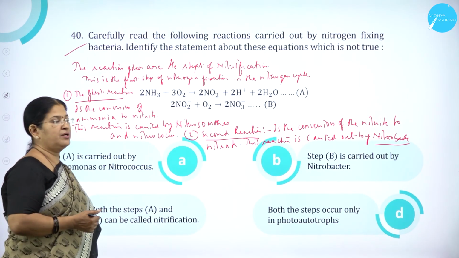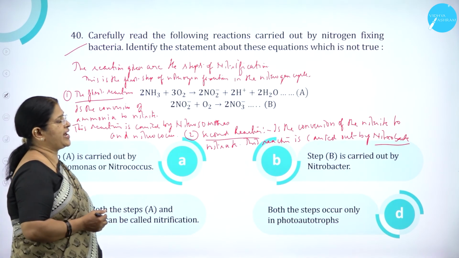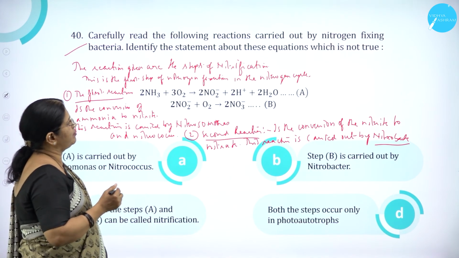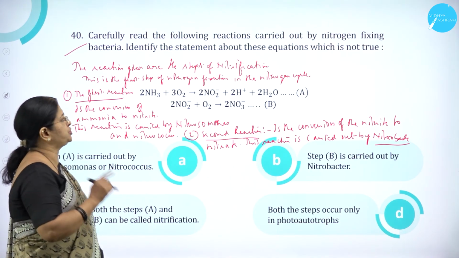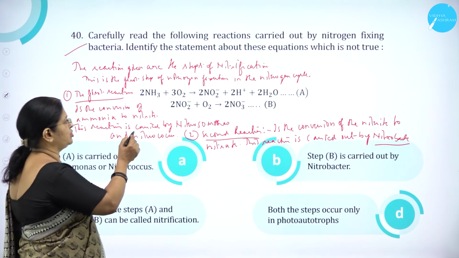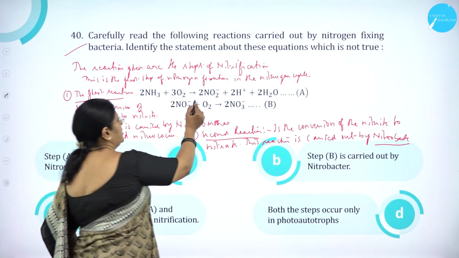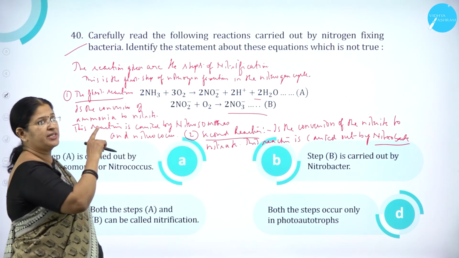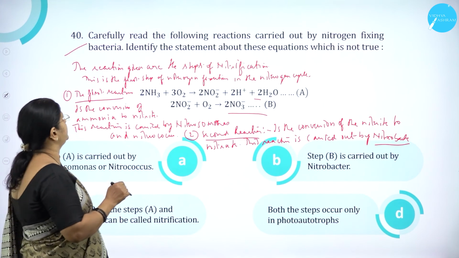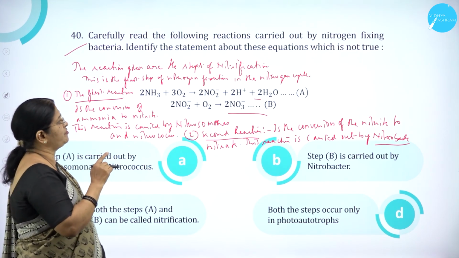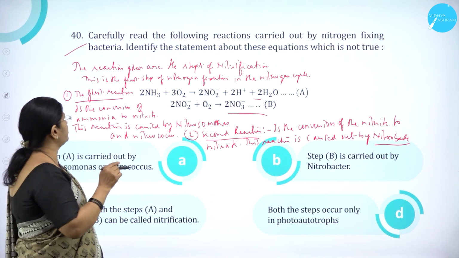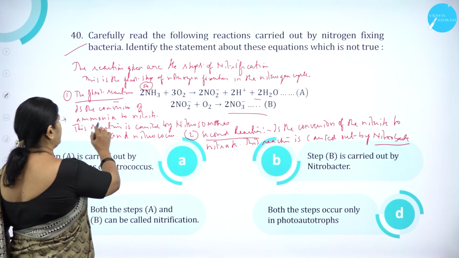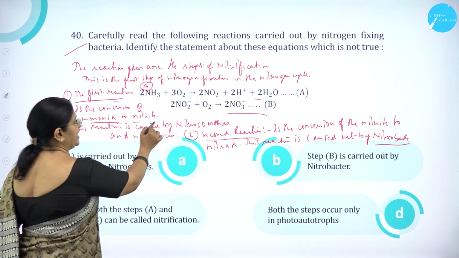Moving on to question number 40. Carefully read the following reactions carried out by nitrogen fixing bacteria. Identify the statement about these equations which is not true. 2NH3 plus 3O2 gives rise to, you can see this reaction A and this is B. The reaction gives the steps of what? Nitrification. So this is the first step of nitrogen fixation in the nitrogen cycle. The first reaction, this is that is A, is the conversion of ammonia to nitrite.